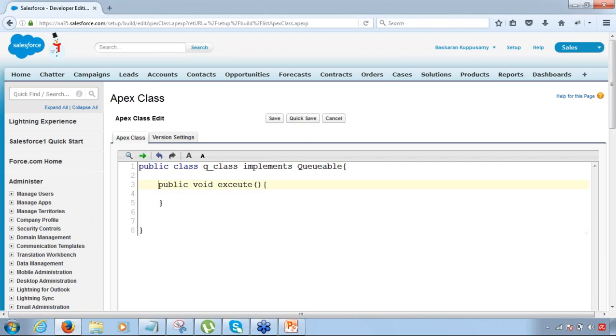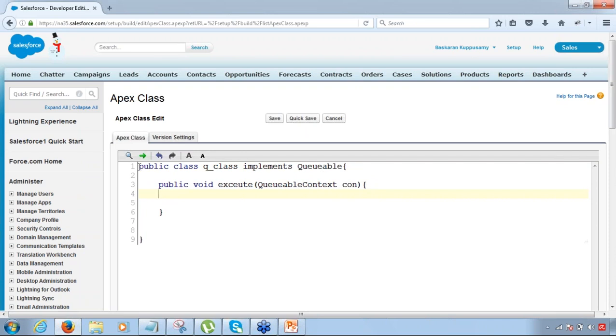Now this method needs to understand that it has to work with the Queueable context. So for that, by default, there is a parameter that needs to be defined, QueueableContext. Okay. So this is what you have to define. Again, a part of the syntax, because this execute method is going to work with this Queueable interface. All right.